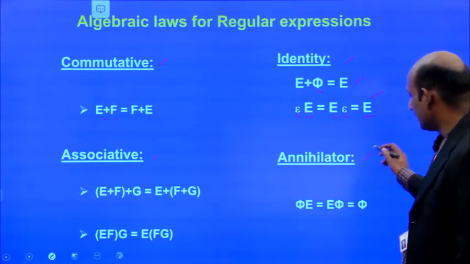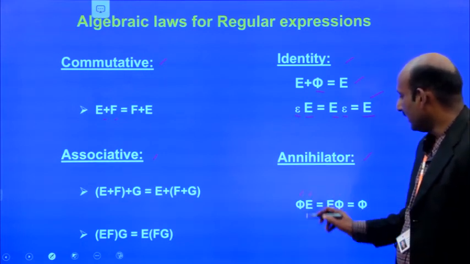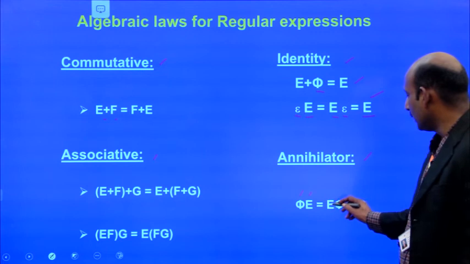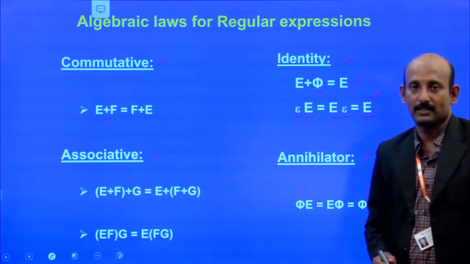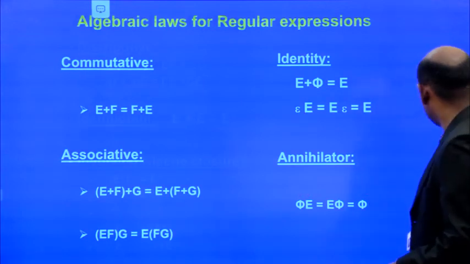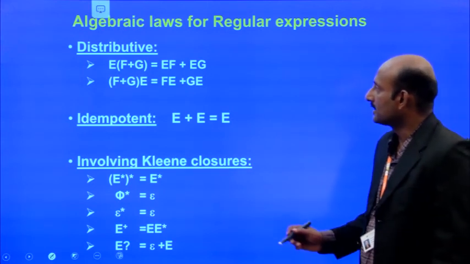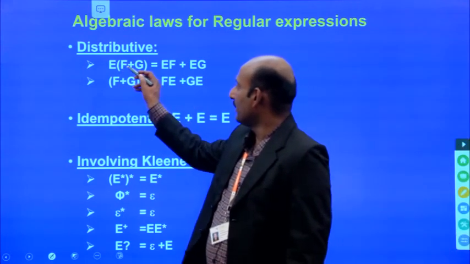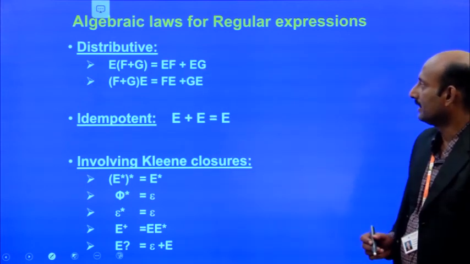Similarly, for annihilators, pi concatenated with E is equivalent to E concatenated with pi, which equals only the pi symbol, that is, the empty set. And the distributive law: E of F plus G equals EF plus EG.